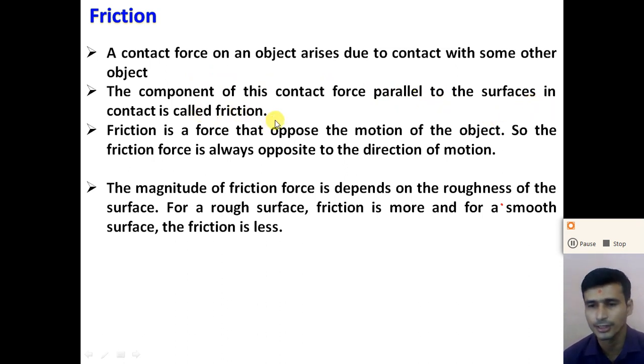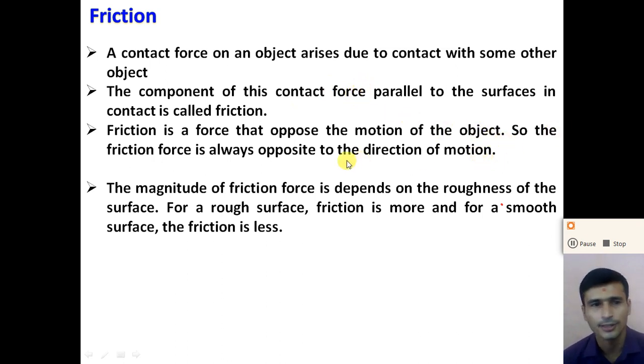So the friction force arises in the object due to contact with the other object or with the surface. Now we know that friction is a force that opposes the motion of the object.